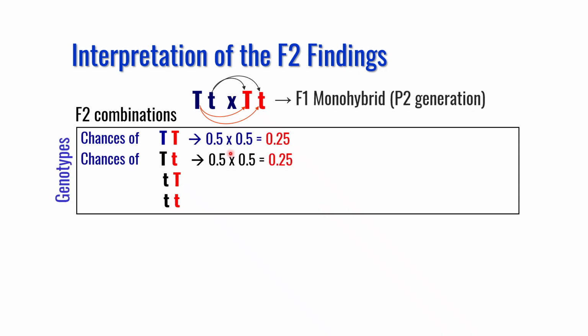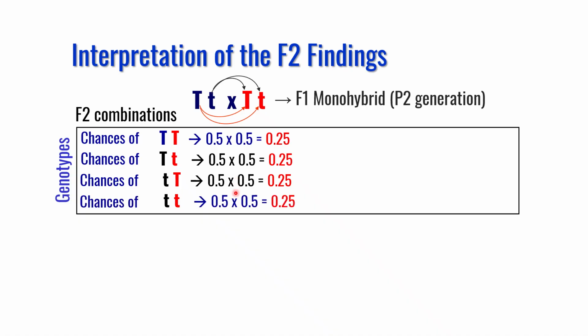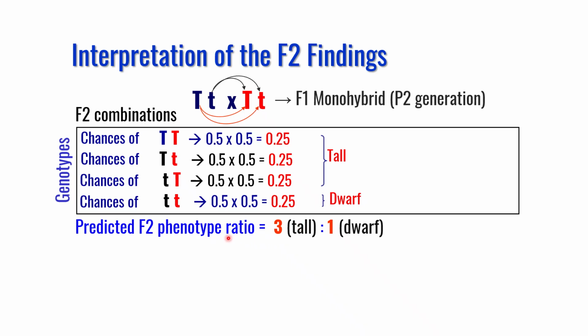So each has 25% chances in this case, and he interpreted that wherever there is one capital T, that will be tall or dominant phenotype, and where you have both small t or recessive trait, that will be dwarf. So he calculated the F2 phenotype ratio to be 3:1, which is the same as reported by his experimentation.